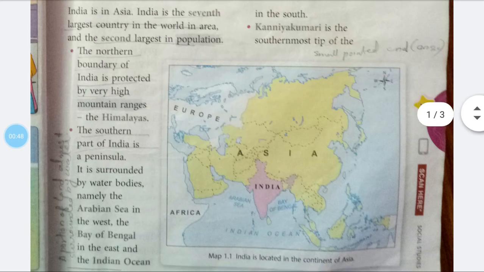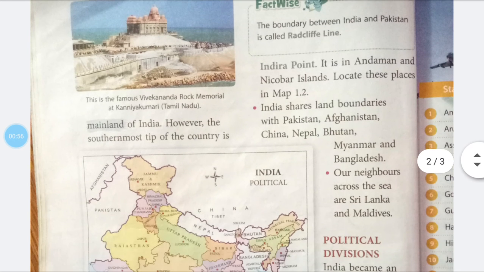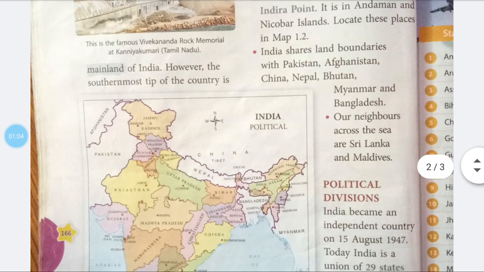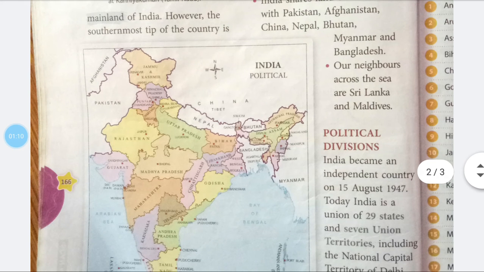Kanyakumari is the southern tip of the mainland of India. However, the southernmost tip of the country is Indira Point. It is in Andaman and Nicobar Islands. India shares land boundaries with Pakistan, Afghanistan, China, Nepal, Bhutan, Myanmar, and Bangladesh. Our neighbors across the sea are Sri Lanka and Maldives.